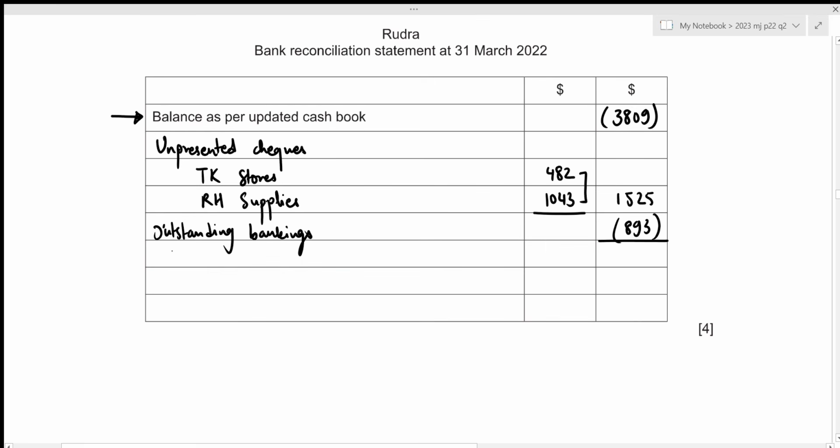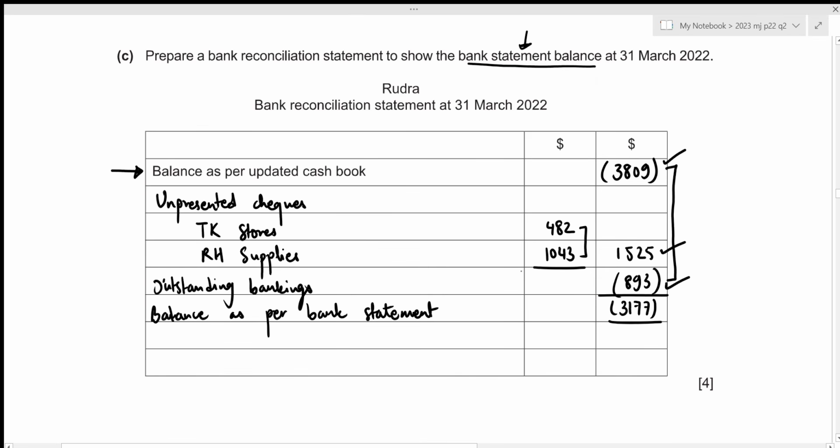So now we can just figure out our balance as per the bank statement. That's going to be the sum of these three amounts. So that's negative 3,809 plus 1,525 minus 893, which results in negative 3,177. Okay, that was all for the third part of this question.